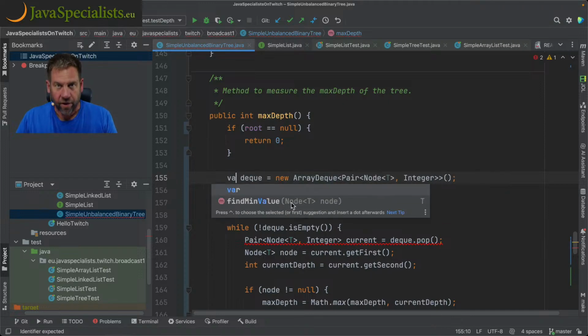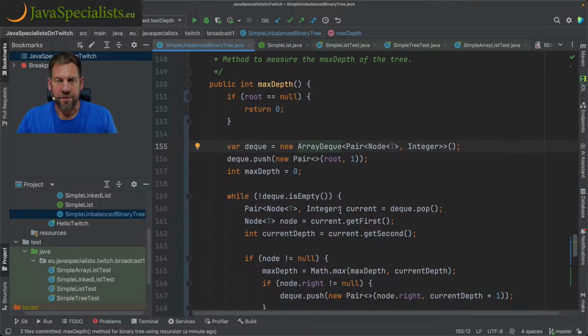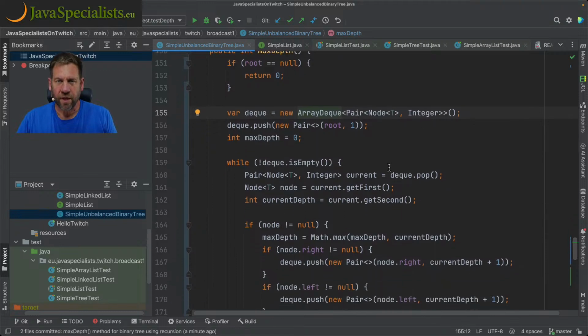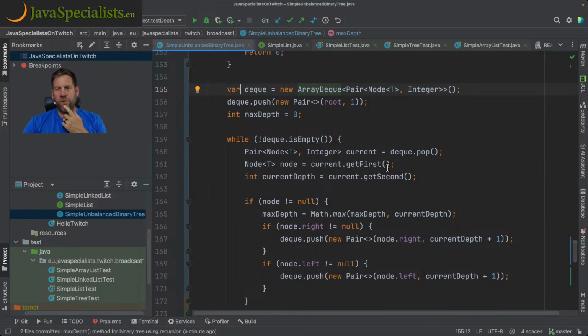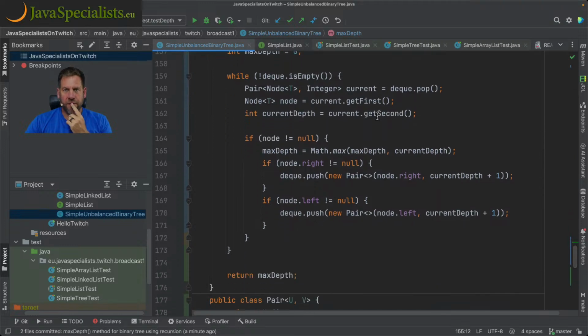I like using var. It does usually make things look a bit nicer. So make an array deque of the pair of node comma integer. And the pair, as I said, could be an entry. The integer would just be updated.